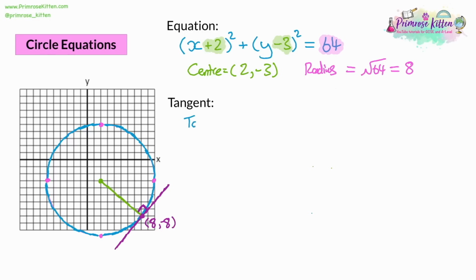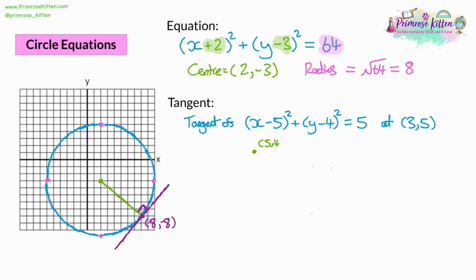So we want to find a tangent of the circle (x − 5)² + (y − 4)² = 5, and it's going to be at the point 3, 5. Because you can have tangents at any point around the edge of the circle. Now, the centre of this circle is going to be at 5, 4. So I'm just looking at the numbers accompanying the x and the y. By the way, I didn't mention this, but if there's no numbers at all, then it's just going to be 0, 0 for the centre. Our tangent is going to be at 3, 5.